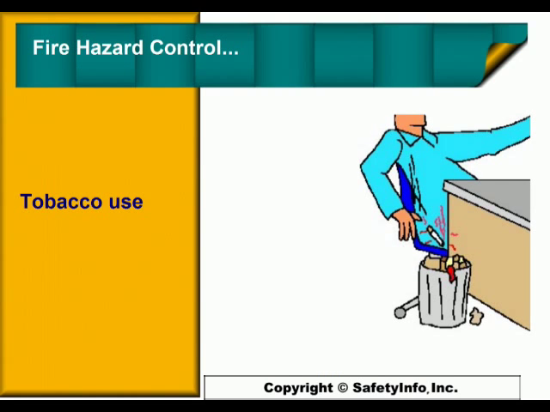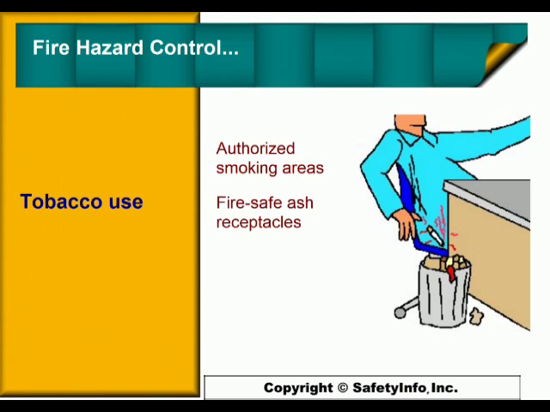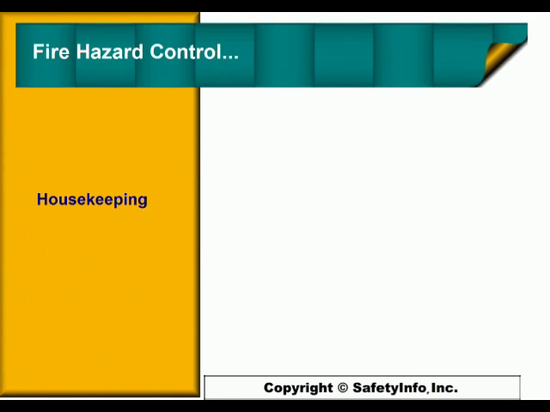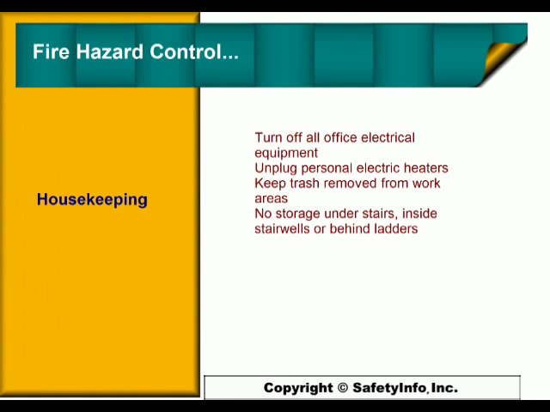Carelessness with smoking materials is a major source of fires. Smoke only in authorized areas and use fire-safe ash receptacles. Housekeeping rules can also prevent fires. Be sure to turn off all office electrical equipment at the end of the workday. Unplug personal electric heaters. Don't allow trash to accumulate in work areas, and don't store any materials under stairs, inside stairwells, or behind ladders.